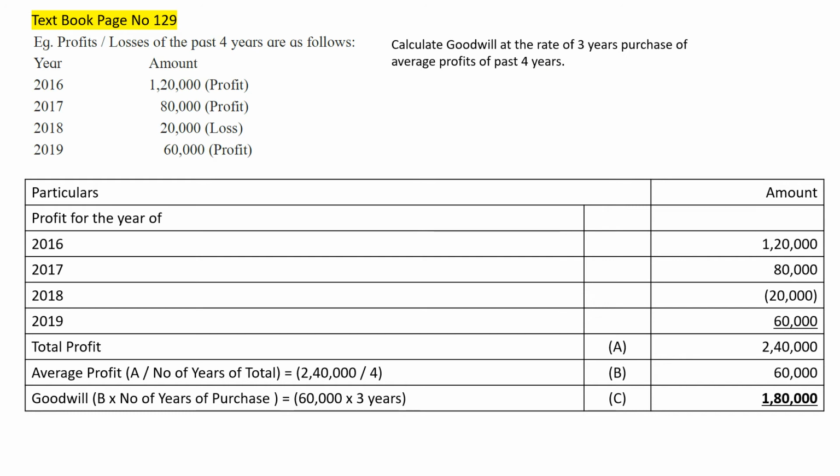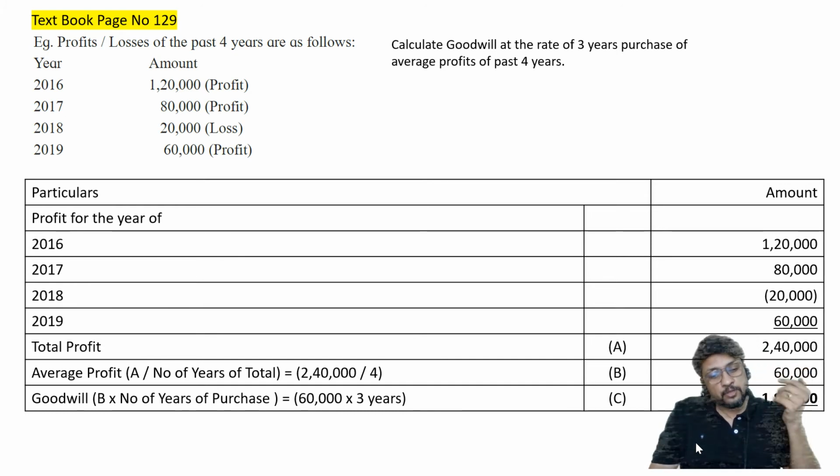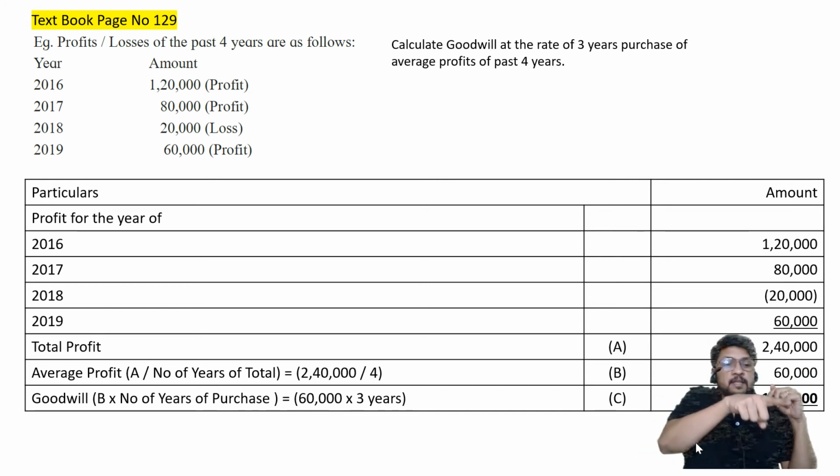Now suppose the new partner you have admitted, just as an example, if you have admitted a new partner for half share, 1/2 share, we are telling him that please join our partnership firm, we'll give you 50% share. In that case, how much goodwill should he pay? If he would have purchased our entire business, then he should pay us 1,80,000 rupees goodwill.